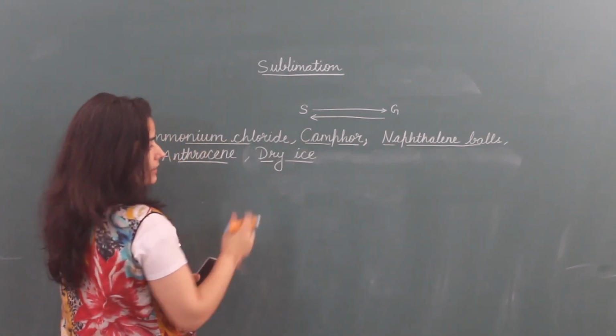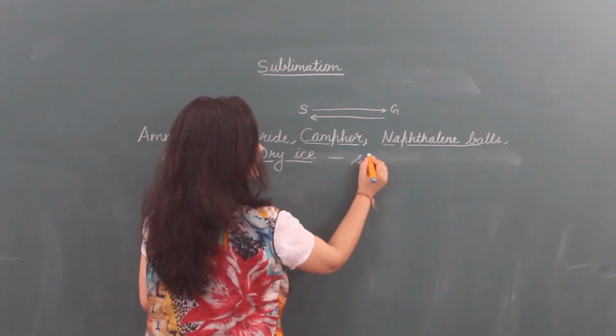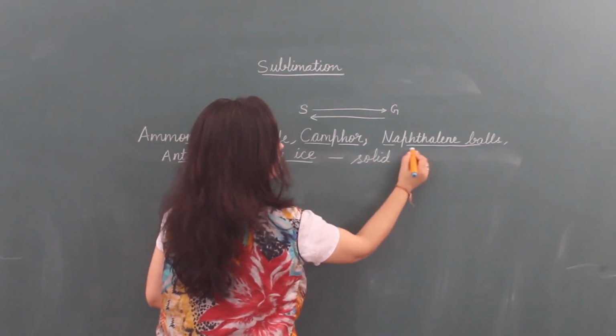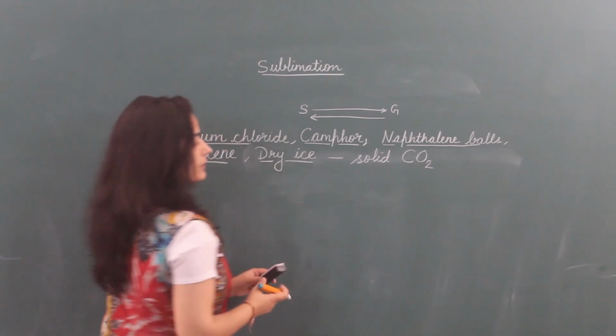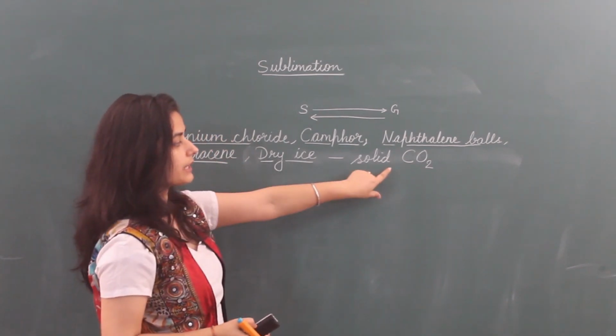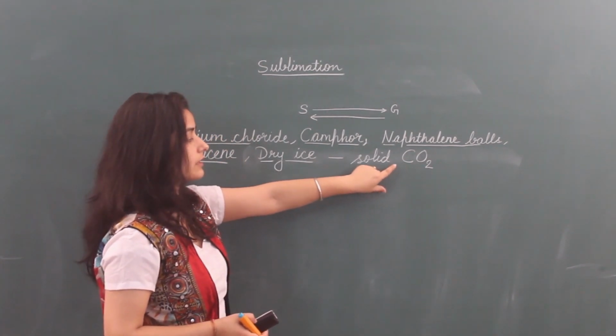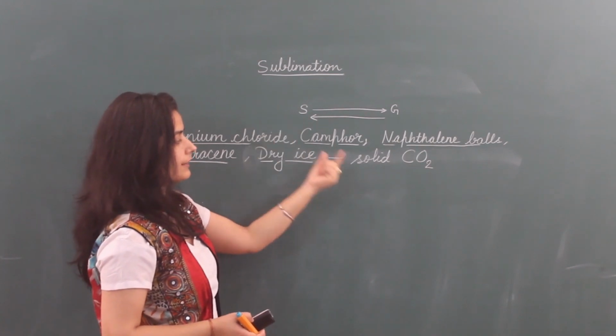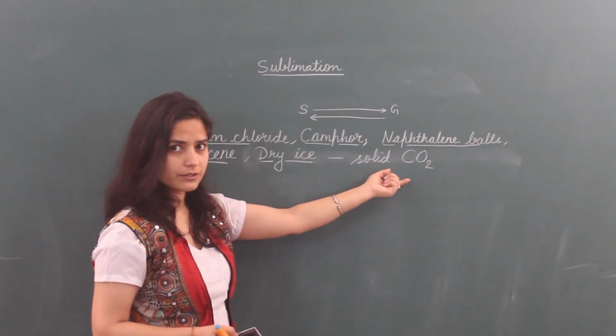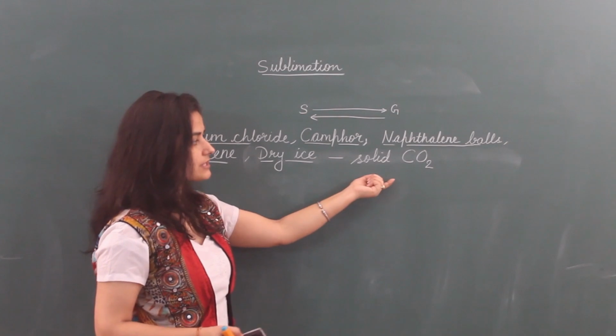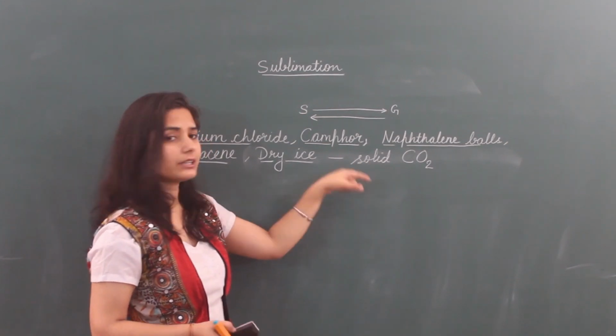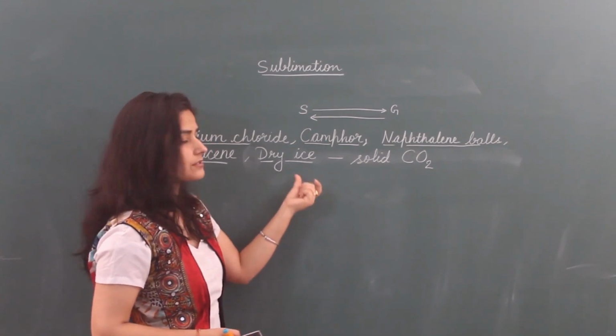So now what is dry ice? Dry ice is solid carbon dioxide. When carbon dioxide gas is converted into solid, then it is known as solid carbon dioxide. You have seen it, but you don't know the term that this is dry ice.